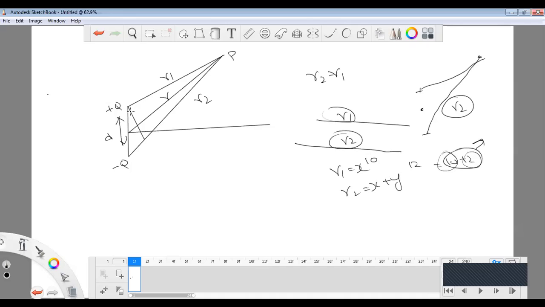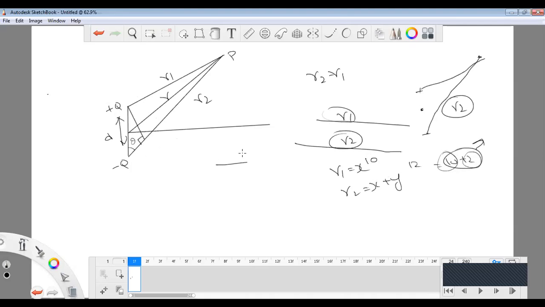So when we are comparing R1 and R2, we can draw a tangential line with respect to R1, and it will intersect at the plus q value. Here we can take the theta value.